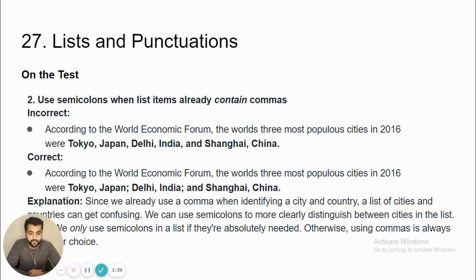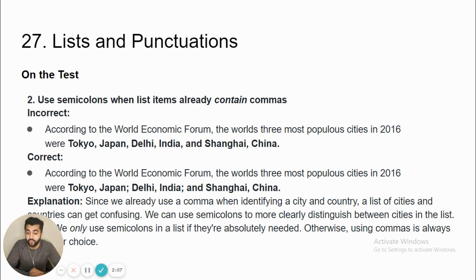If we have a list which already contains commas, only then can we use semicolons. All right, so if there are no commas, you cannot use semicolons. So the sentence is, according to World Economic Forum, the world's 3 most populous cities in 2016 were Tokyo, Japan, Delhi, India, and Shanghai, China. All right, so here we have multiple commas.